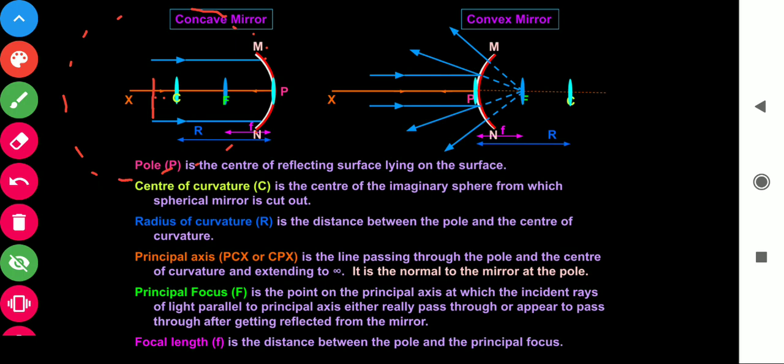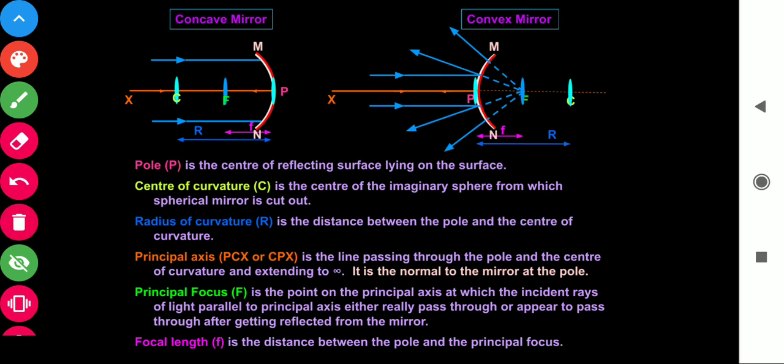This line is called the principal axis. This complete line is the principal axis, and this point is called P, the pole, which is the center of the reflecting surface.